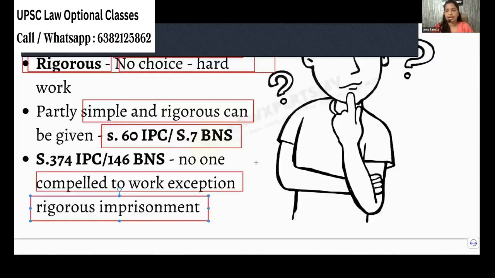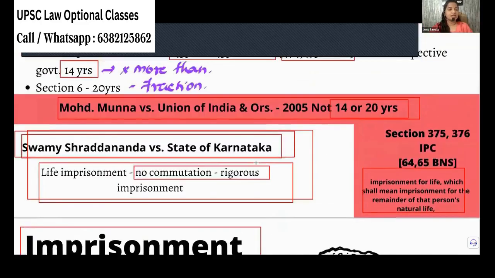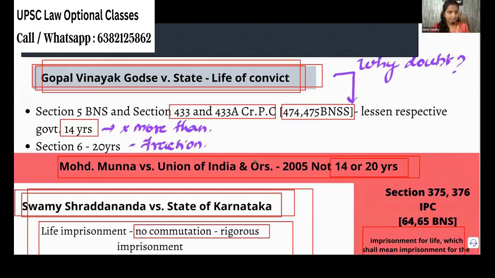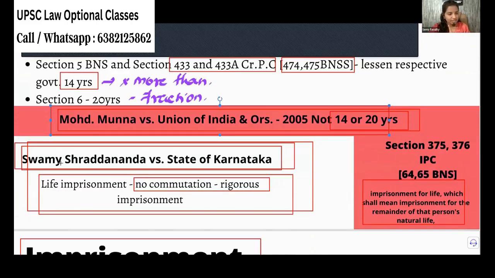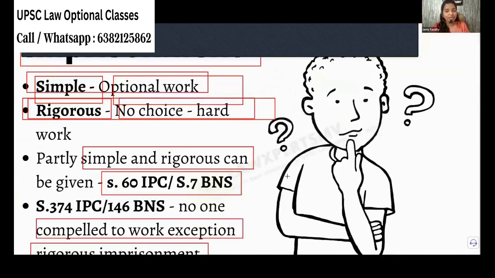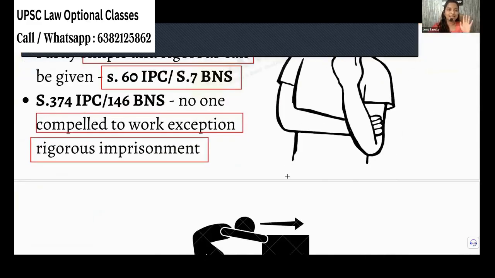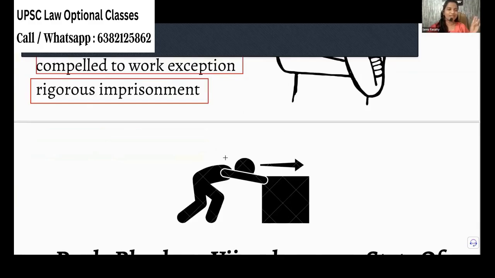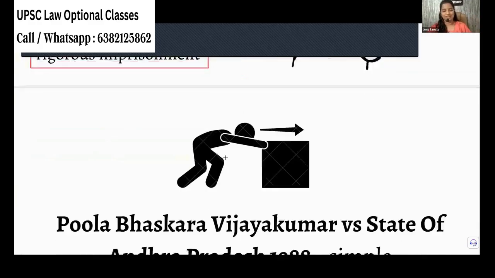Now, I have to inform these things. What we saw in life imprisonment, the Vinayak Godse case, this case law, and the new innovation in the Swami Sraddananda case law is all very, very important. Repeatedly asked. But what we are going to see in upcoming slides have never been asked at all. But for the sake of the examination, we are going to just know about them. Okay. Let me be frank. So what you have to read, what you have to revise, be clear on that.